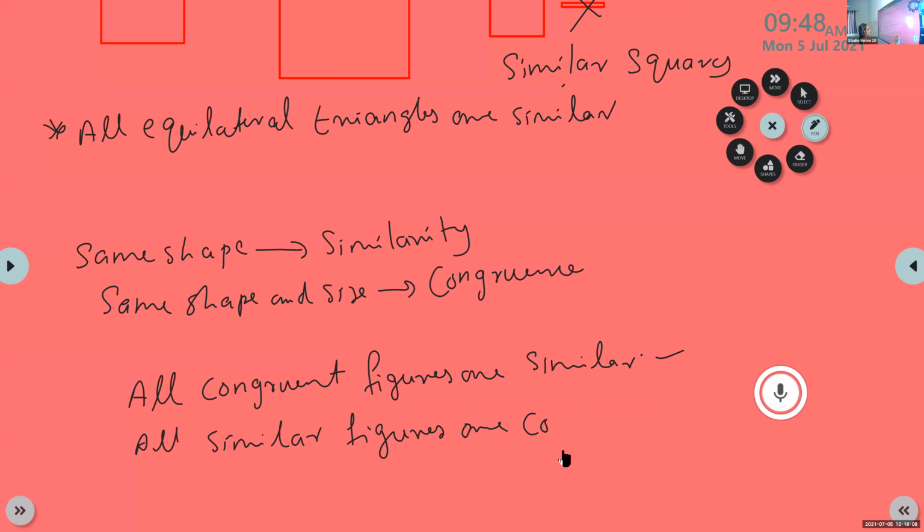We will write all similar figures need not be congruent. Write these two sentences: all similar figures need not be congruent, but all congruent figures are similar.